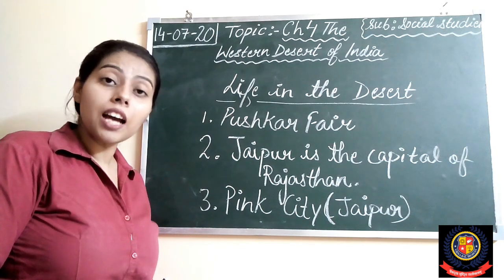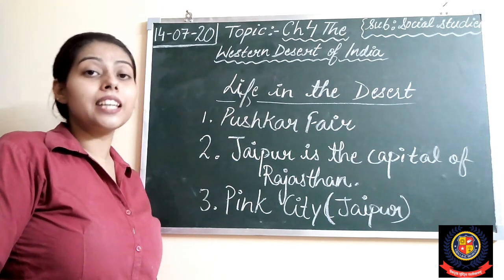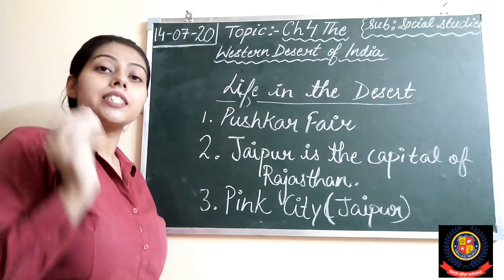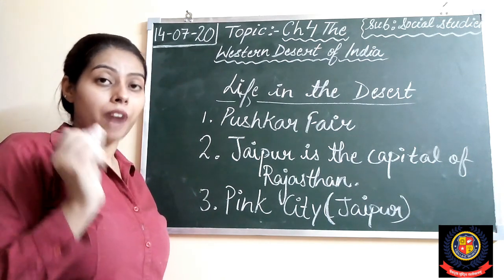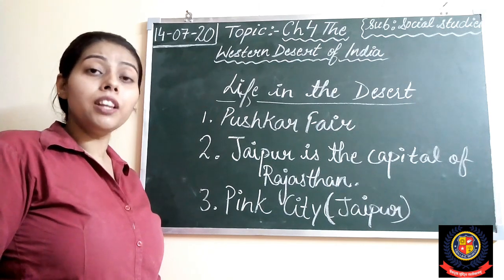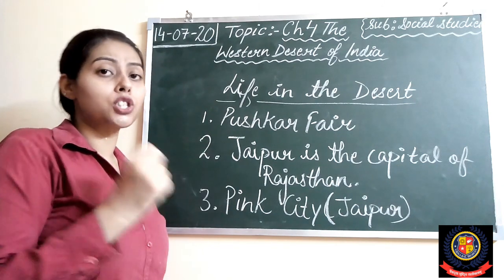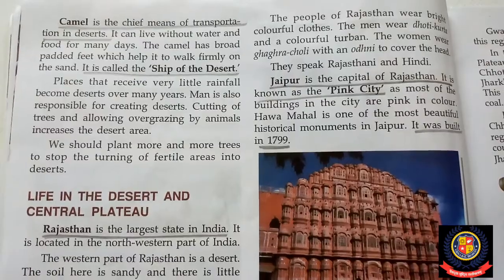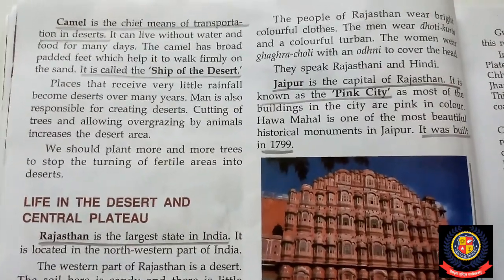So, students, as I have explained to you about the Indira Gandhi Canal yesterday, the Indira Gandhi Canal provides irrigation. It brings water from the Satluj River. Right, students? Now, we will read these topics through the book. Now, we will read with the book.